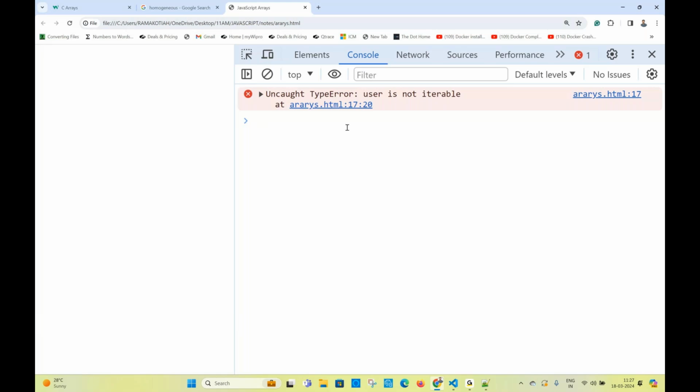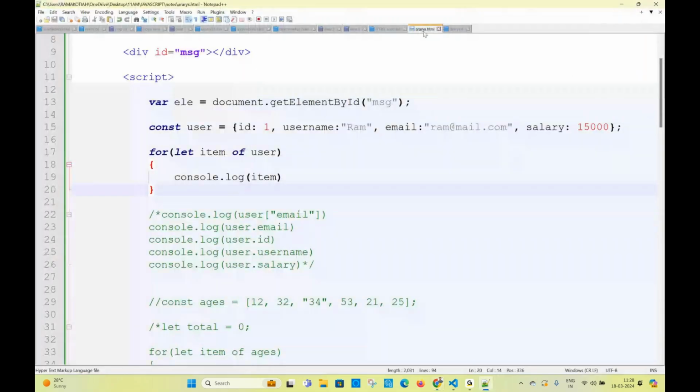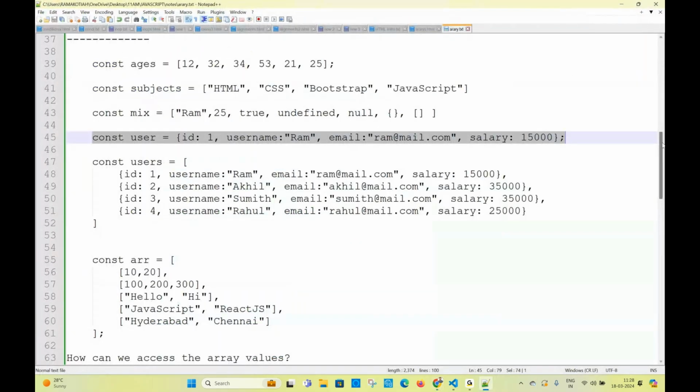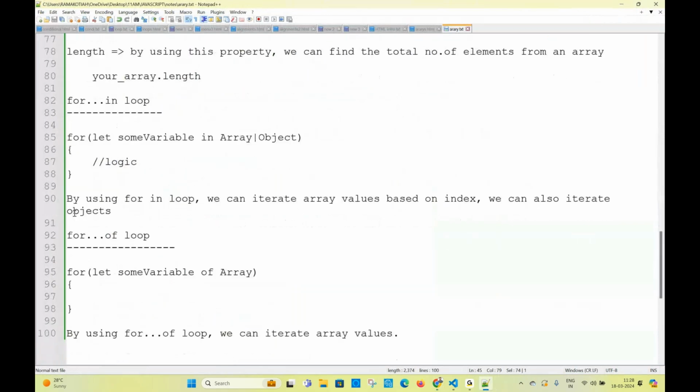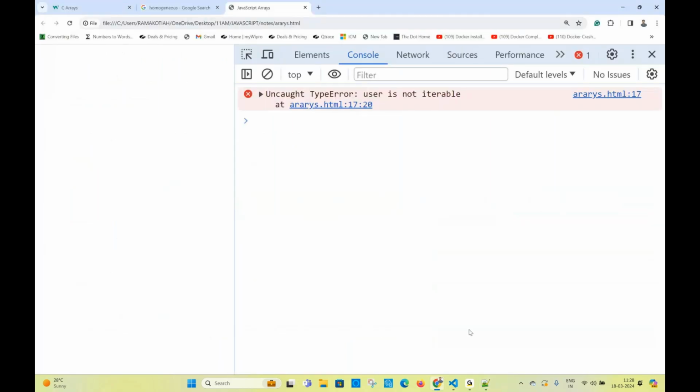So what do I have to use then? What is the point you wrote in the theory? By using for in and for of. By using the for in loop, we can iterate array values based on index. We can also iterate objects. So what is the loop I have to use for iterating an array? Don't forget this. Remember it by heart.